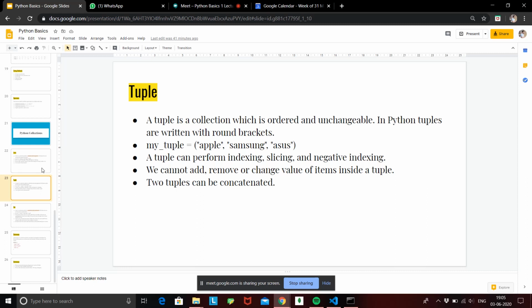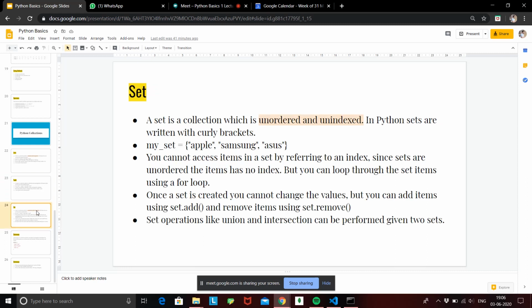Moving forward, we have a third data structure in Python called a set. A set is a collection which is unordered and unindexed. Now we are moving into a more restricted form. First we had a very generic form that is ordered and changeable. Then we had the tuple, which is ordered but cannot be changed. Now this is a more restricted form, which is not ordered and not indexed.